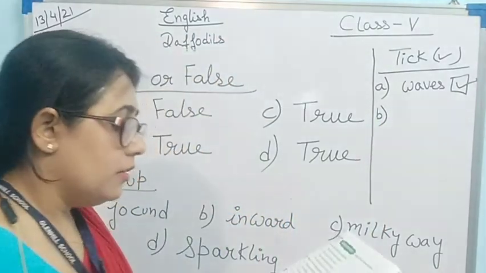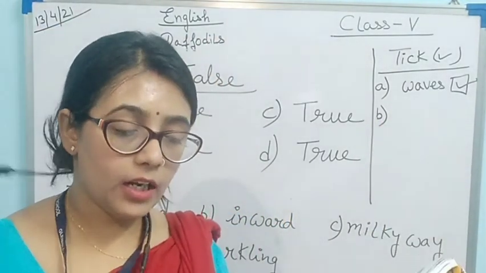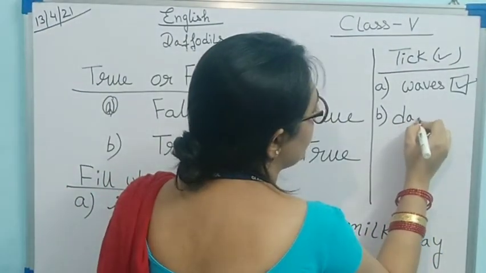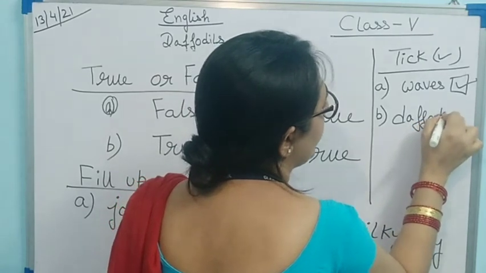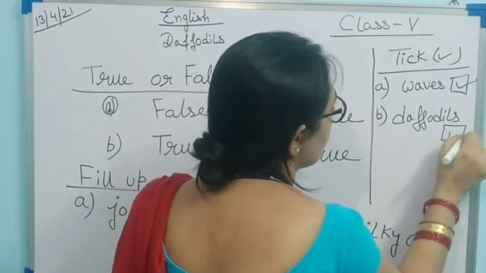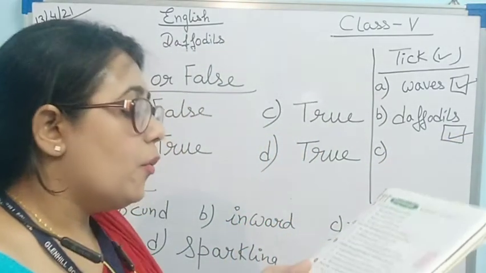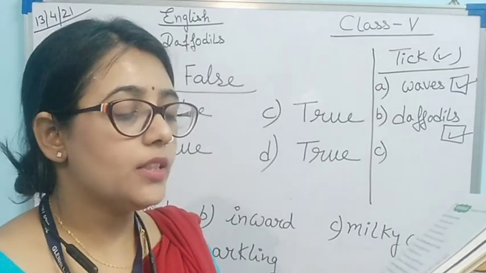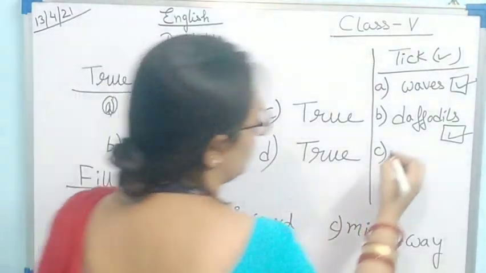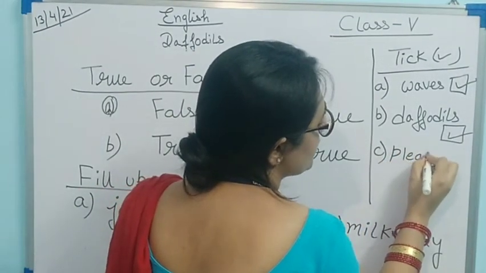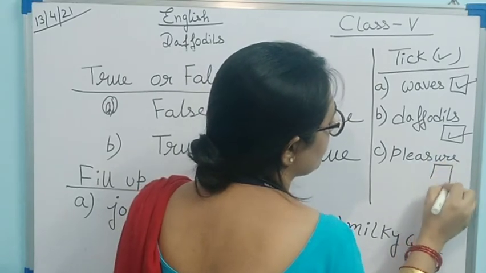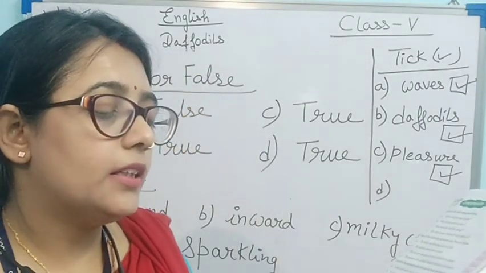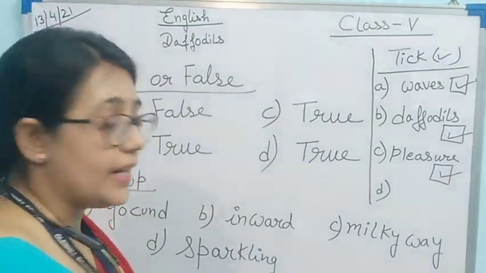Now next one. The poet could not take his eyes off the golden daffodils. D-A-F-F-O-D-I-L-S, daffodils. C. When the poet is lonely, the memory of the daffodils would fill his mind with immense pleasure. P-L-E-A-S-U-R-E, pleasure. Now D. The poet saw that the daffodils were swaying in the breeze.